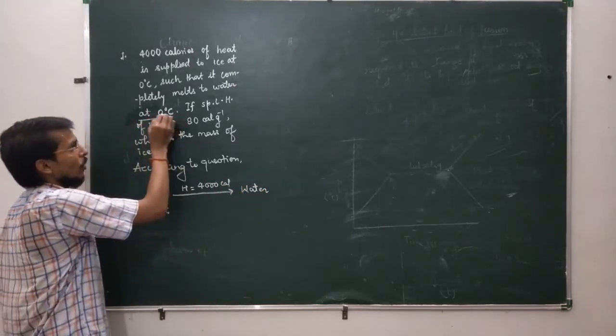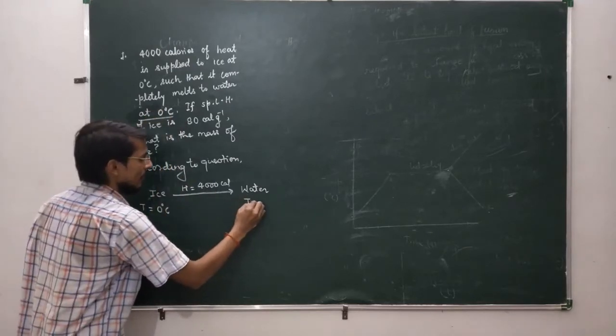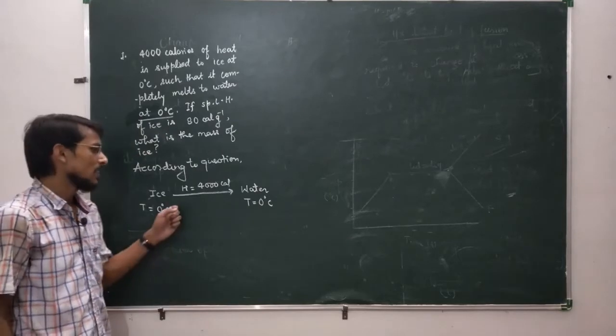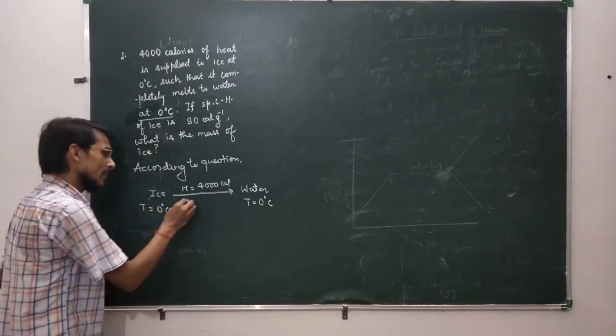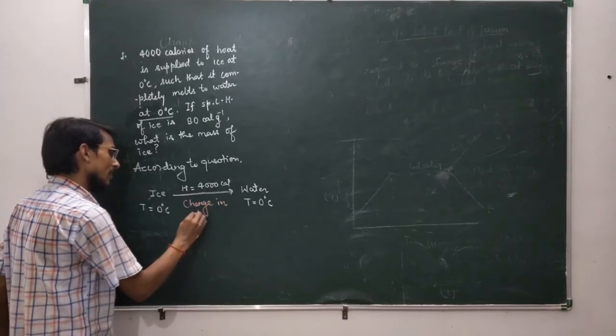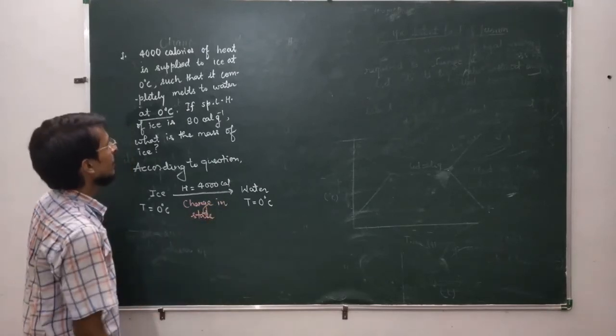The water is also at 0 degrees Celsius, meaning there is no rise in temperature. So there is change in state only. This is a very simple question. There is only change in state.